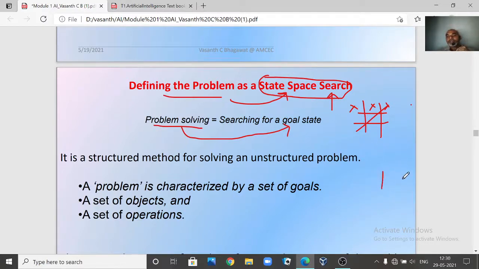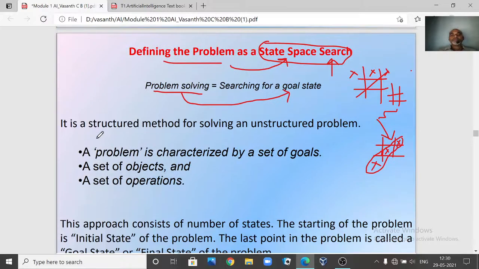Like for example, if this is one goal state for player 1, right? So if player 1 gets all X horizontally, he is going to win. Suppose this is the goal state for player 1 to declare that he has won the game. Now you will be in an initial board position that is empty. From here, in your state space, you have to search for this goal state. That is what we are saying. Problem solving means what? It is nothing but searching for the goal state, right?